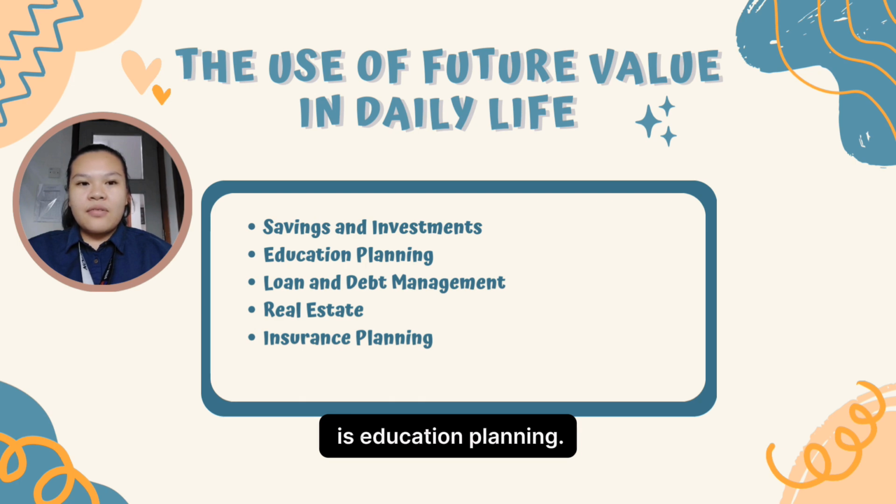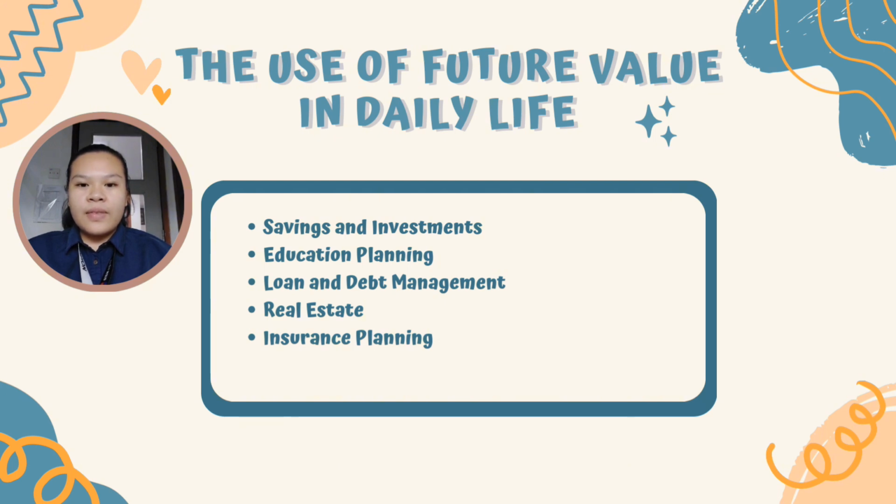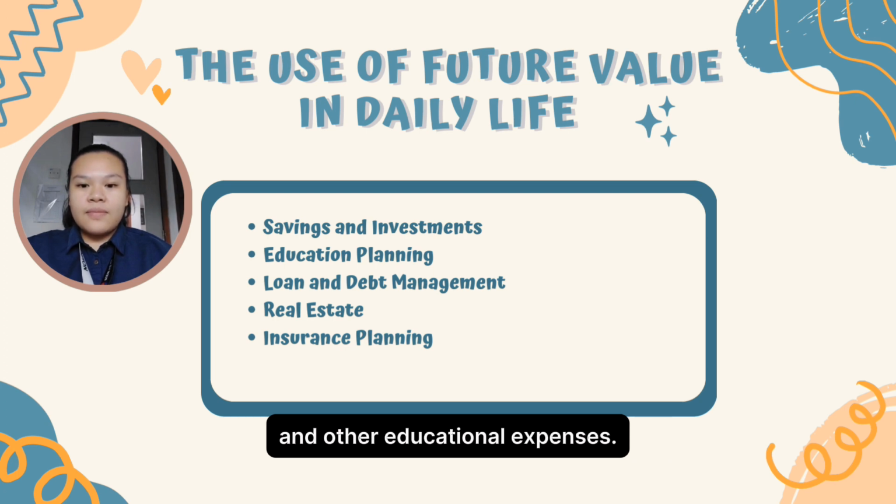Okay, the second one is education planning. For example, college saving: parents may use future value calculation to determine how much they need to save for their children's education. This allows them to plan for tuition costs and other education expenses.